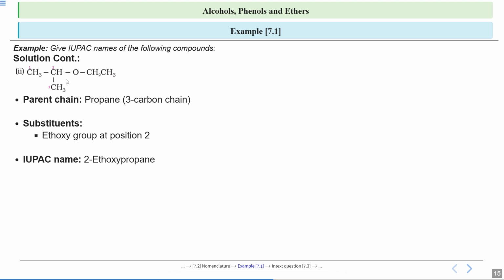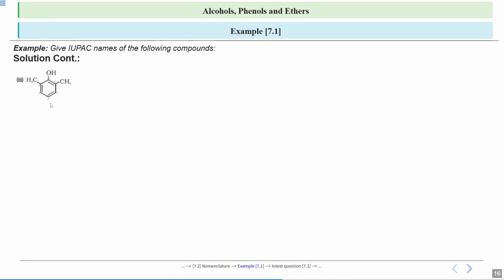So the IUPAC naming will be first the ethoxy substituent, that is 2-ethoxy, and then this parent alkane. So 2-ethoxypropane. Okay. Since this is the chain 1, 2, 3 and on your 2nd carbon this substituent is attached, it will be 2-ethoxy and then the longest carbon chain, that is propane. So this is the IUPAC name. Now let's see another part, part C of this question.